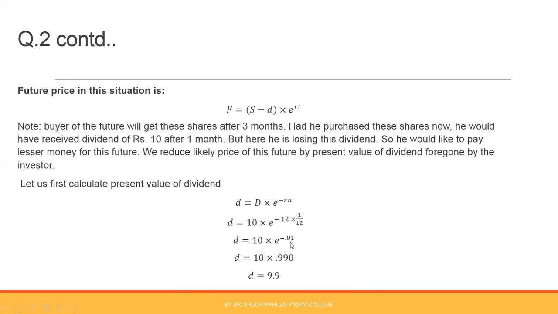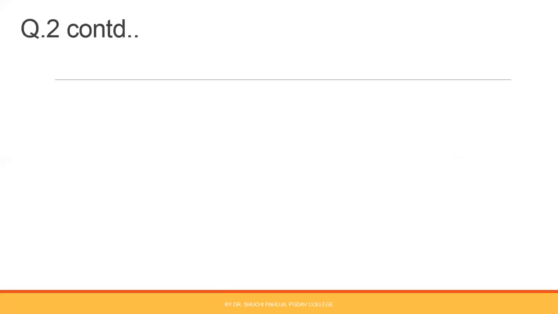So e raised to minus 0.01, its value is 0.990. So the present value of dividend is coming out to be 9.9. If after 1 month the dividend paid is rupees 10, its present value is 9.9. This is to be deducted from the spot price for calculation of the future price.